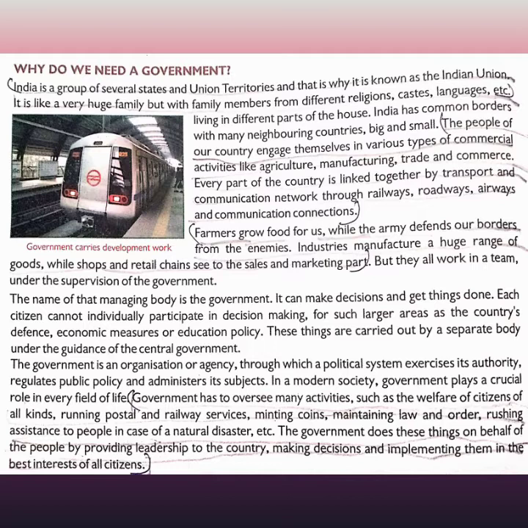The government does this on behalf of the people by providing the leadership of the country. Why is this done? People can't do so many things, so the government on behalf of the people fights for many things, makes decisions, and implements them in the best interest of all citizens. Making these things in a very good way, government provides all this. So with this I have ended my topic, why do we need a government.